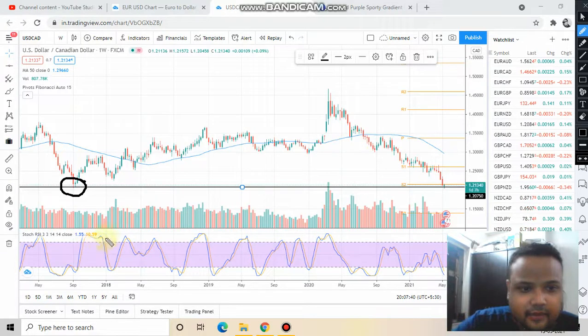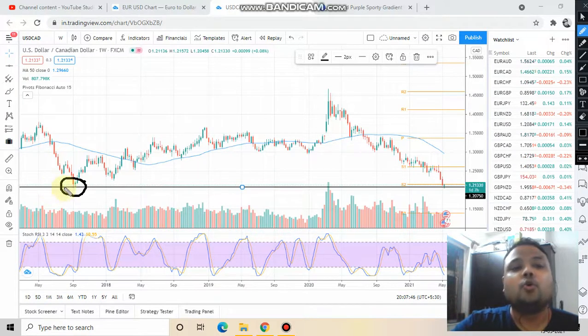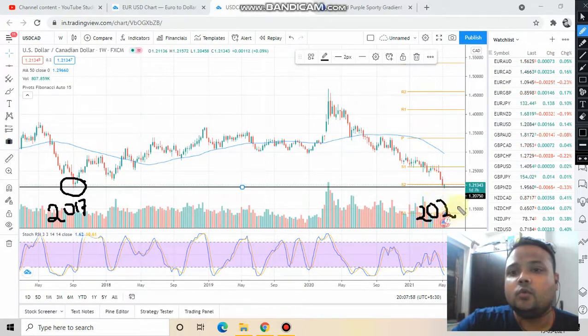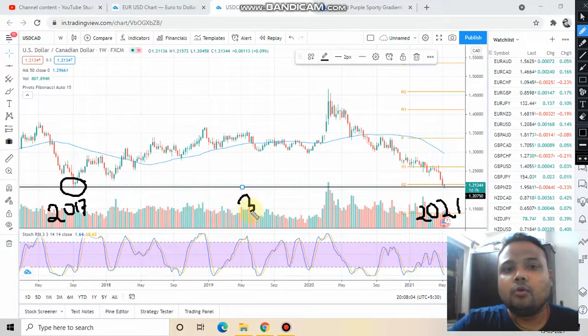And if you can see this particular low, it was formed on the chart in the year 2017, and right now it is 2021. It was formed in the month of September, so it's been more than 3.5 years.